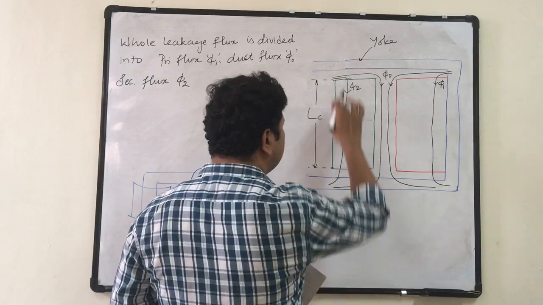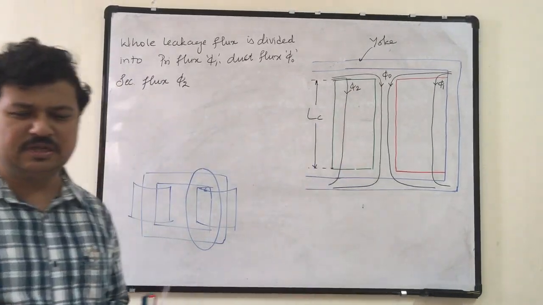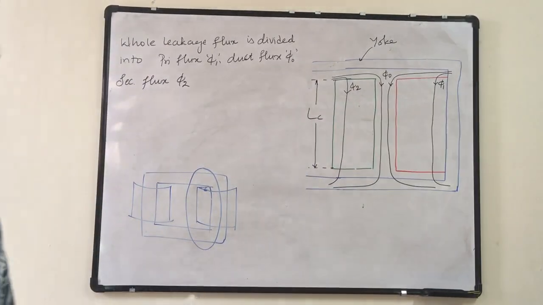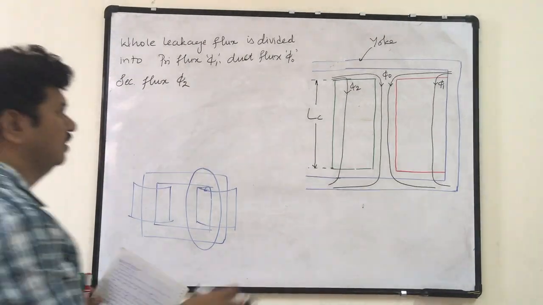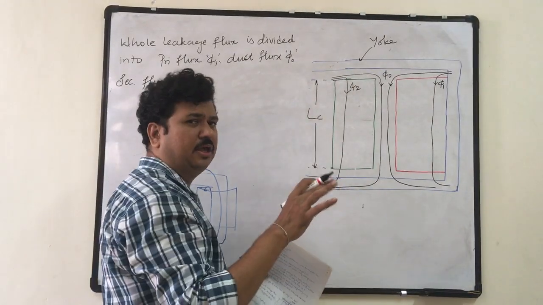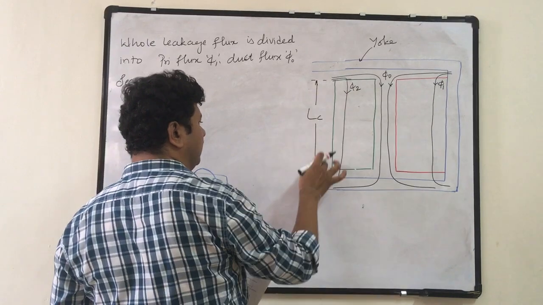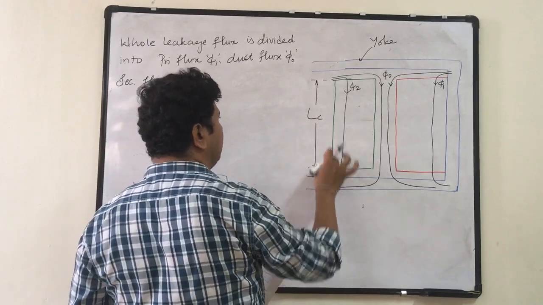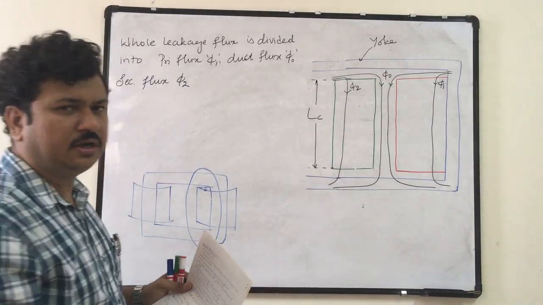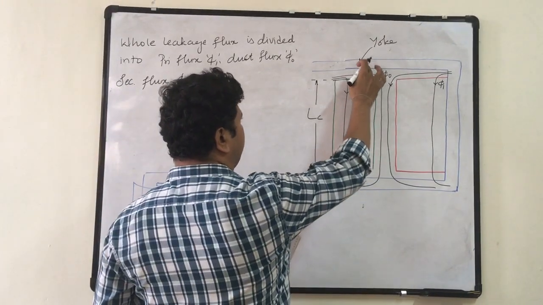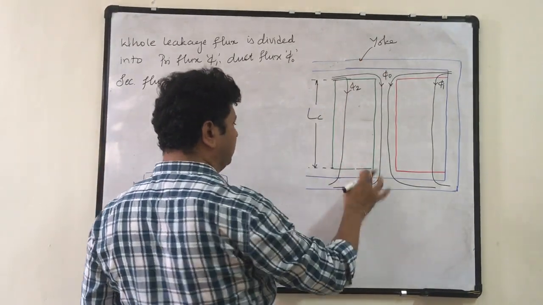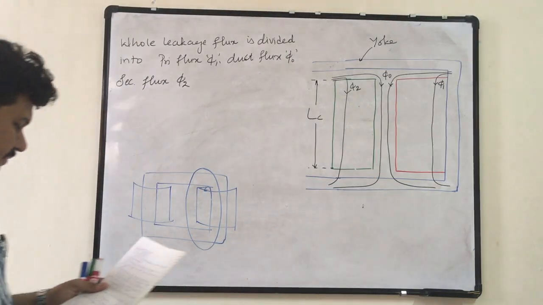So there is no drop of leakage MMF above and below the axial length. That is, external to the axial length, permeance is very high. Therefore, the leakage flux drop is not there above and below this. So all the leakage flux is existing in between the axial length only. MMF has not dropped above this LC and below this LC. That is the meaning of the third point.